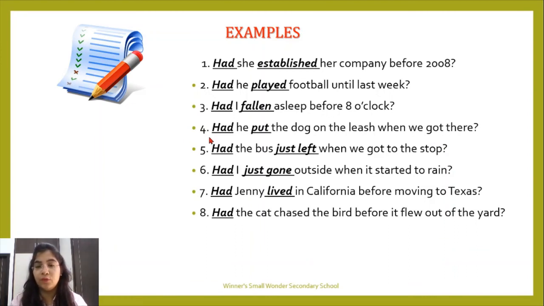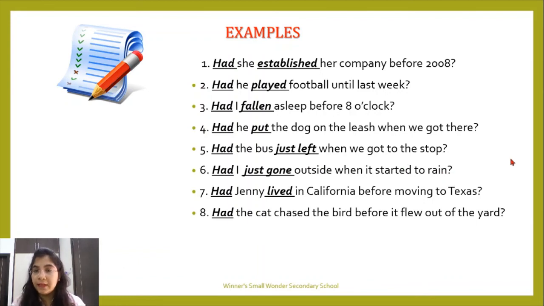So now let's see the fourth one. Had he put the dog on the leash when we got there? So it is telling a proper time, a given moment in the past, like you have seen in your definition. Okay, so when we got there, at that point of time, the dog was put on the leash. So this way it is telling not the exact, but a proper given moment in the past. Had the bus just left when we got to the stop?